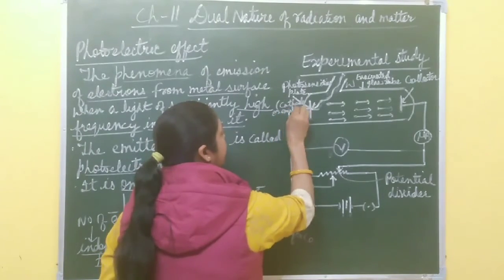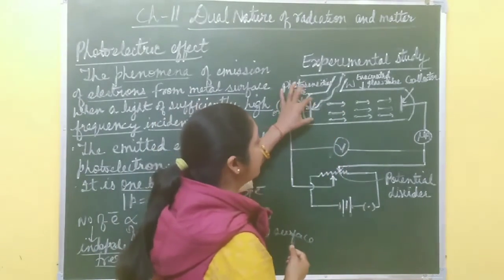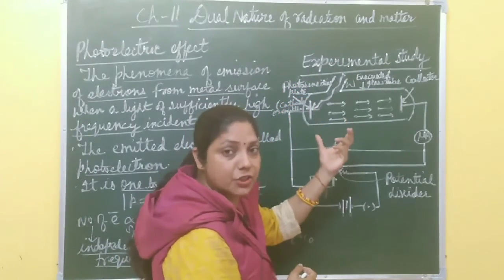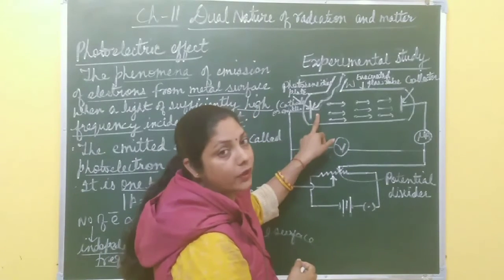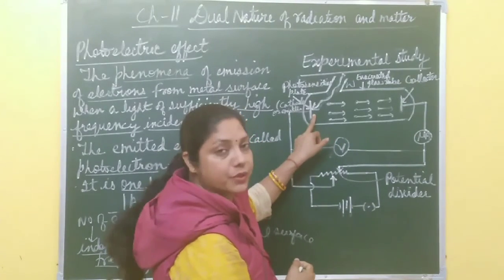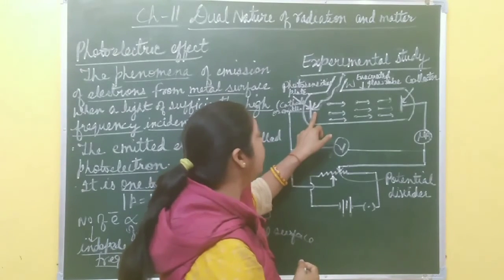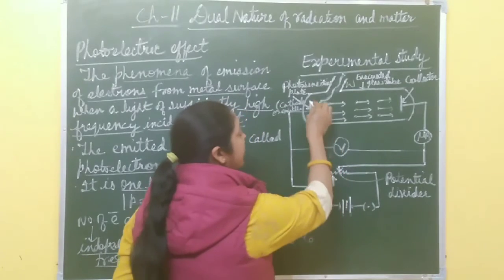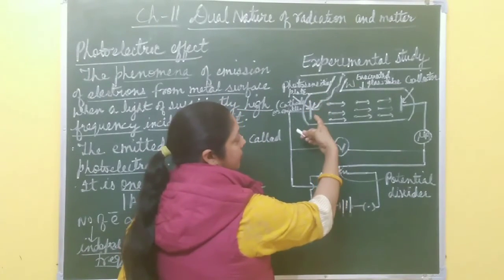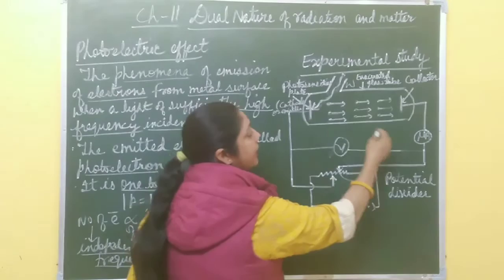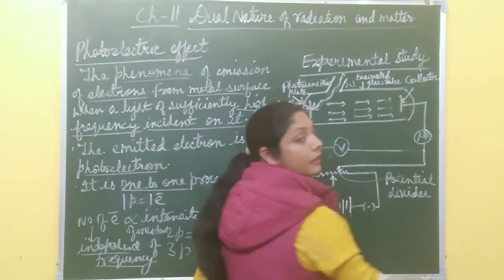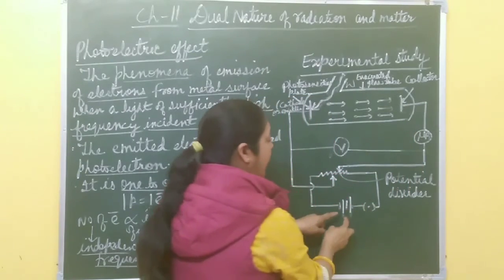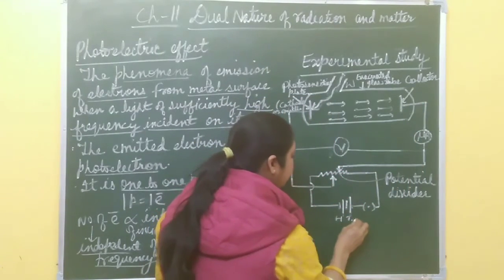because when light of sufficiently high frequency falls on this photosensitive plate, this plate absorbs the energy of the photon and emits an equal number of electrons from this photosensitive plate. So that's why it is also called the emitter, and it's also called the cathode. Then the electrons emitted by this photosensitive plate are collected by another metal plate. It is called the collector, and these two plates are connected to a high tension battery and a